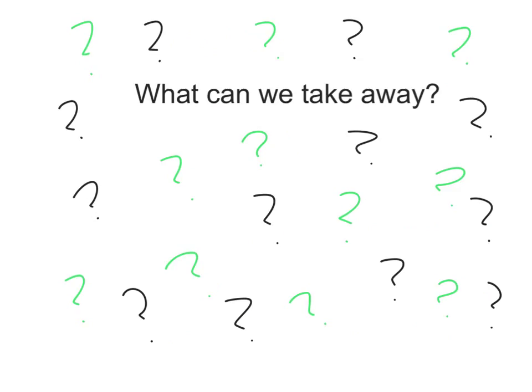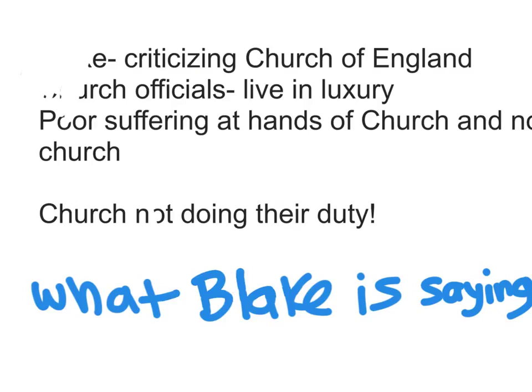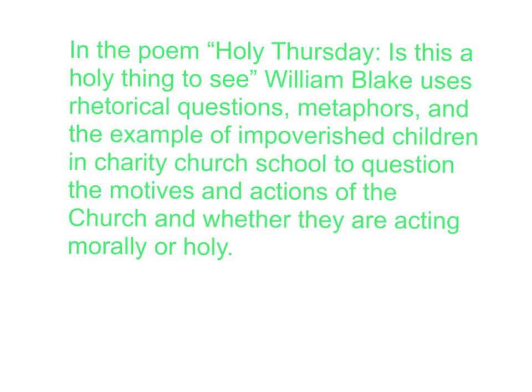So now, what can we take away from the poem, knowing its historical significance and the meaning of the poem itself? It was criticizing the Church of England and saying that these church officials lived in great luxury or in fruitful lands, and that these poor people were suffering at the hands of the church, and that they were not being helped by the church. So essentially, the church was not doing their duty of helping people find religious salvation and helping people, but rather taking from people. Now, once we've found the true meaning of the poem, we can make a thesis.